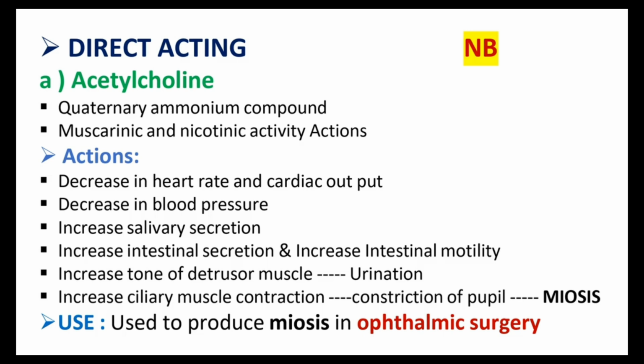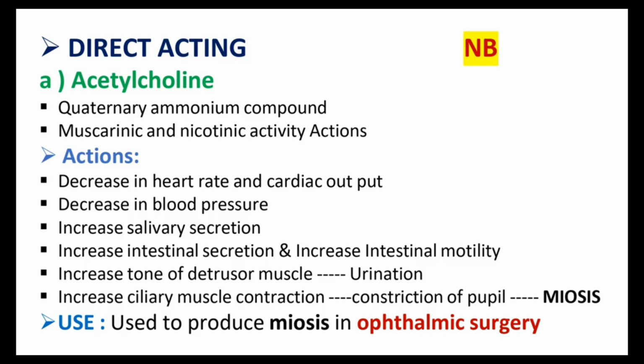The first drug we are discussing here in the direct acting is acetylcholine. Acetylcholine is a quaternary ammonium compound. It has two types of actions: muscarinic and nicotinic. What are the main actions of acetylcholine? We know the cholinergic agonist is parasympathomimetic, which means a parasympathetic action is produced. What are the important parasympathetic actions? The cholinergic agonist action of acetylcholine is a decrease in heart rate, that means bradycardia.